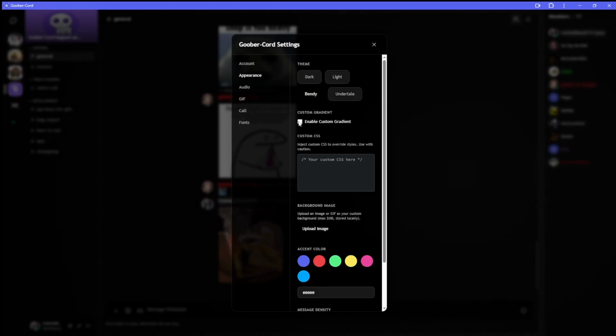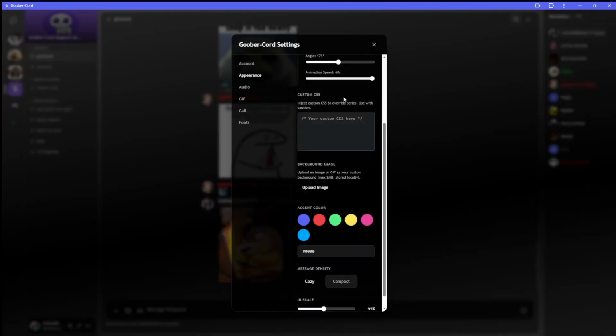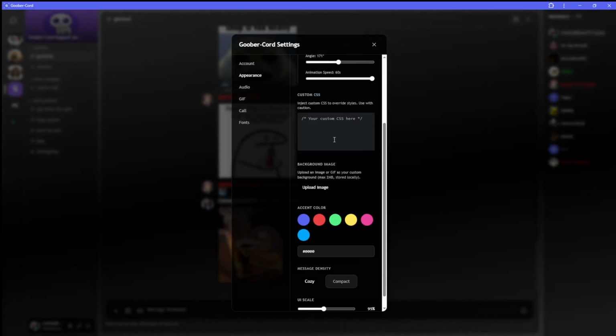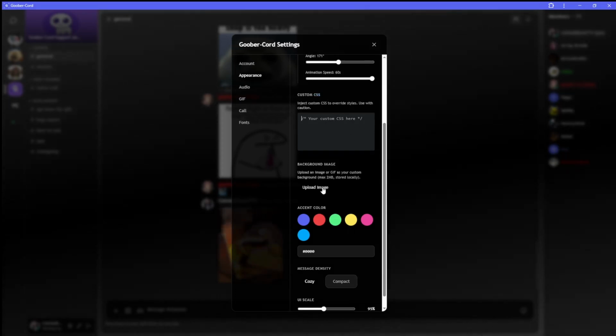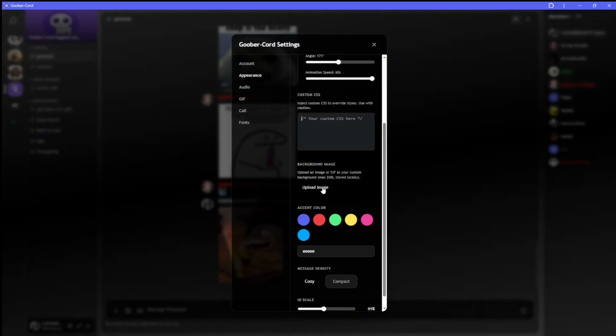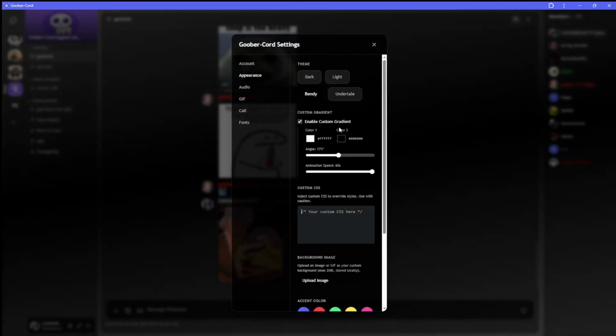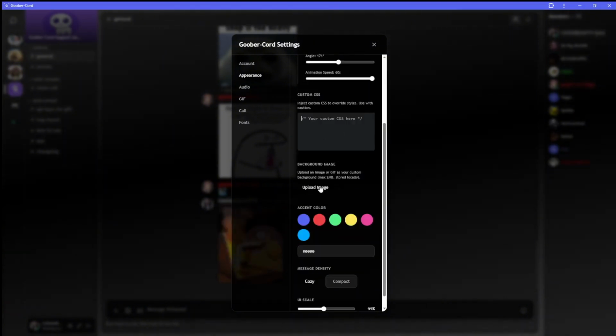Okay, so now we have your custom gradient stuff here, and now you have your custom CSS. So do that if you know how to do that. I don't mess with it. Background images are still broken. That will be fixed within the next couple versions because custom gradients seem to be taking priority over this.